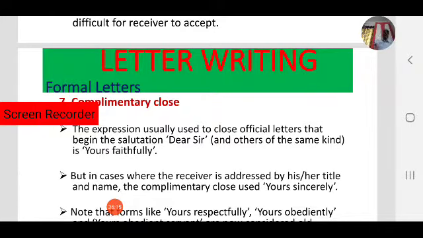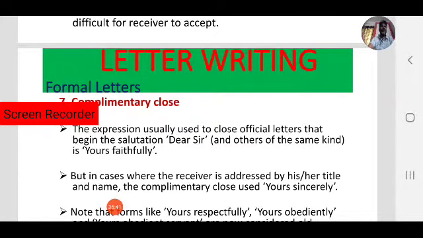If you write "Dear Sir" or "Dear Madam", then your complimentary close must be "Yours faithfully". But in cases where the receiver is addressed by his or her title and name, for example, "Dear Radha", "Dear Krish", in those cases the complimentary close used is "Yours sincerely".